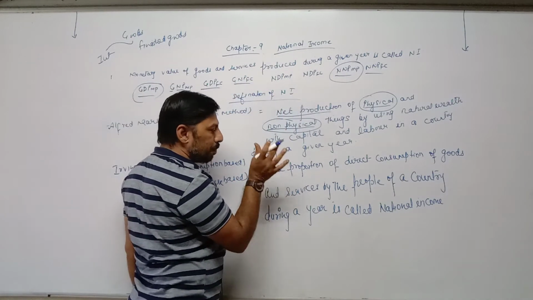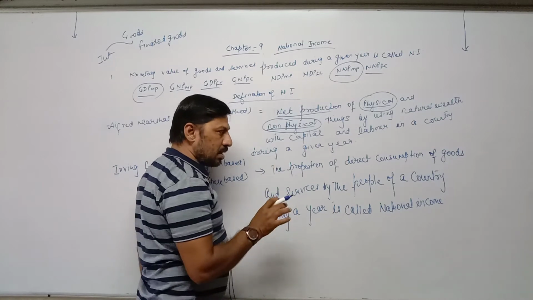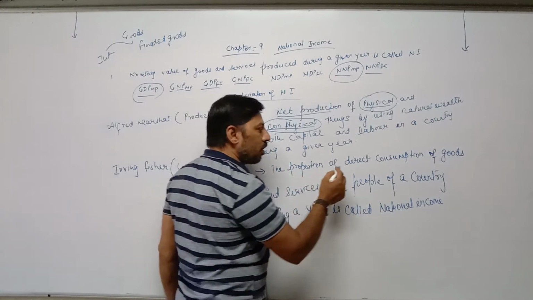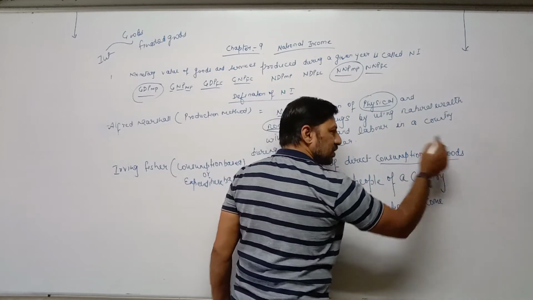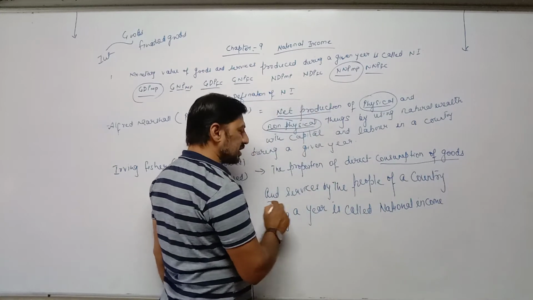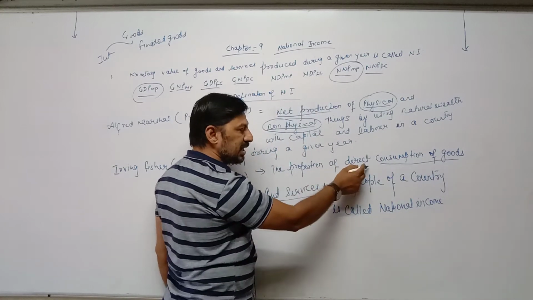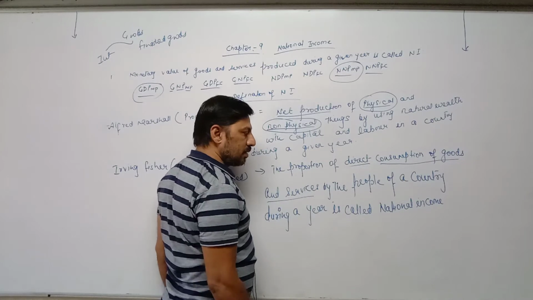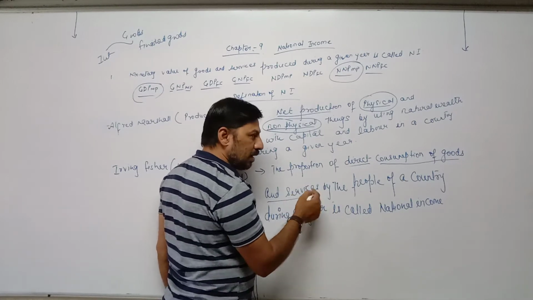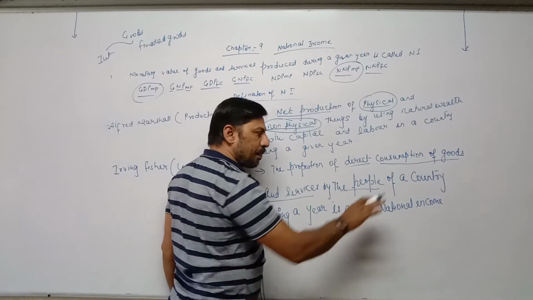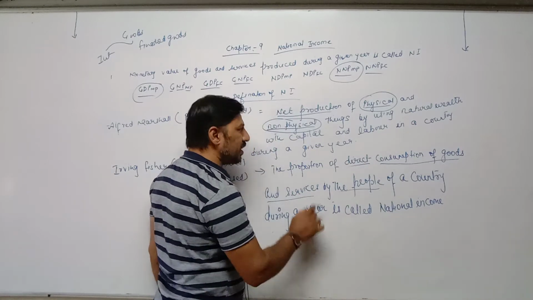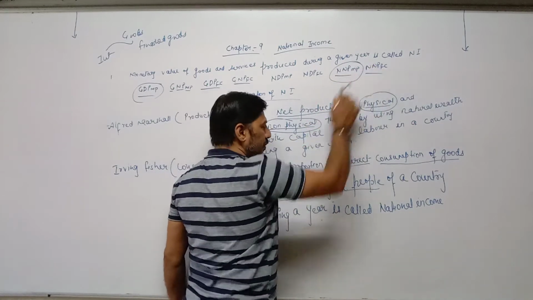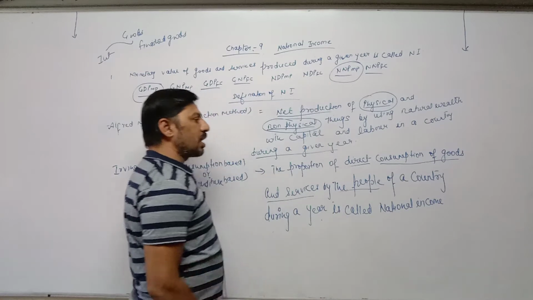The proportion, the percentage of the income which we are spending on consumption, means purchase of goods and services which satisfy our wants directly, wants of the people of a particular country during a given year. Given year means current year.